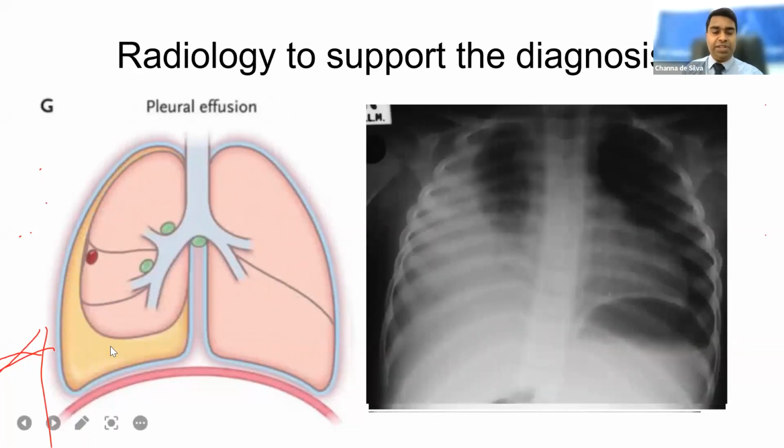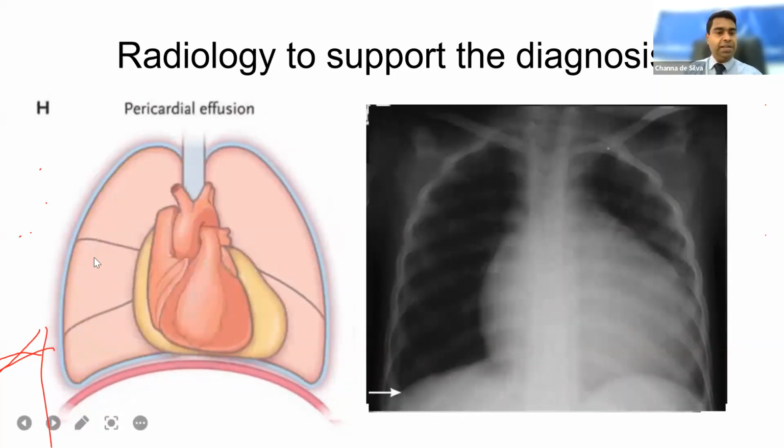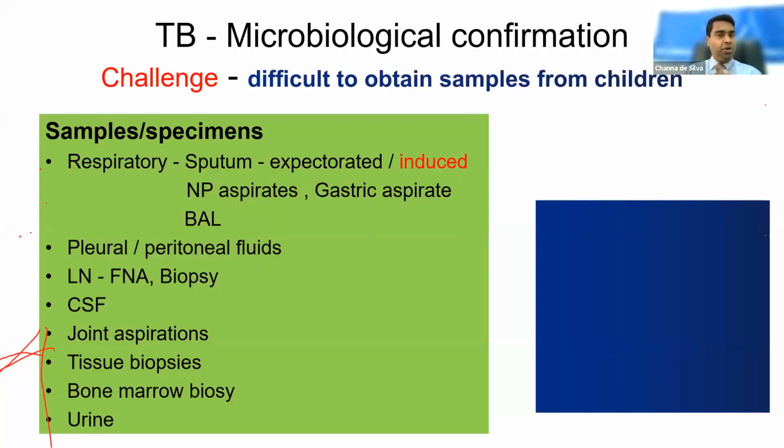There are a lot of differential diagnoses for pleural effusions, TB also a possibility, and pericardial effusions, you see this type of globular heart. But again, the confirmatory evidence is very difficult to obtain through pleural effusions and pericardial effusions. So microbiological diagnosis, we always encourage it, but it's again difficult. One thing is the difficulty in obtaining samples.